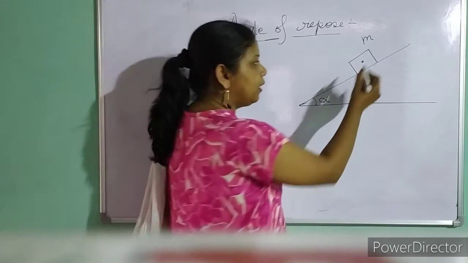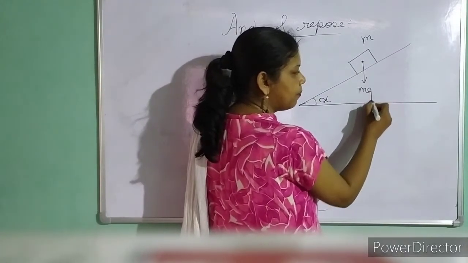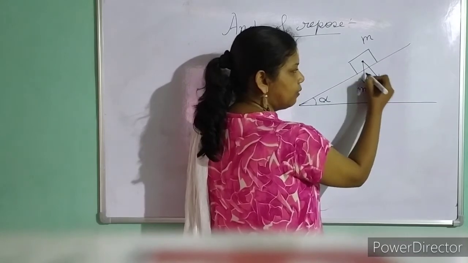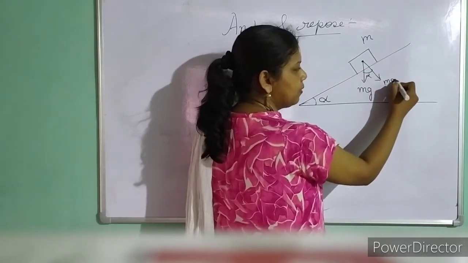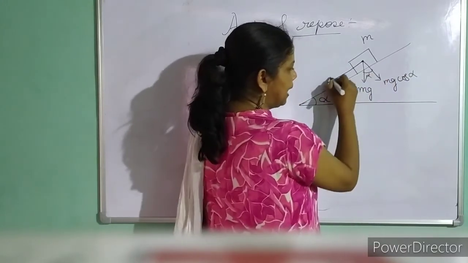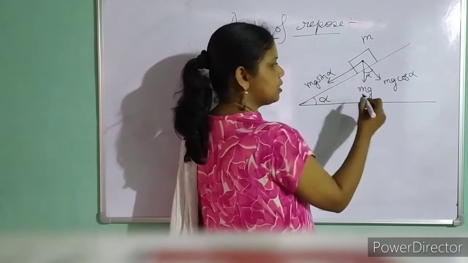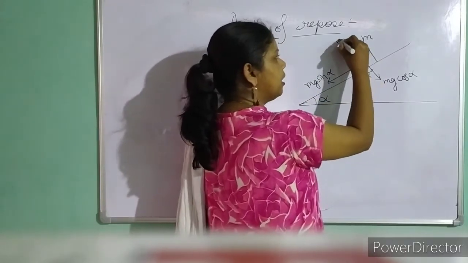Okay. So what are the forces acting? Weight will be acting downward, mg. As a result, this angle will be alpha, so it will be mg cos of alpha, done. And this side we will have mg sine of alpha. Already I have discussed this one. This is the normal reaction.